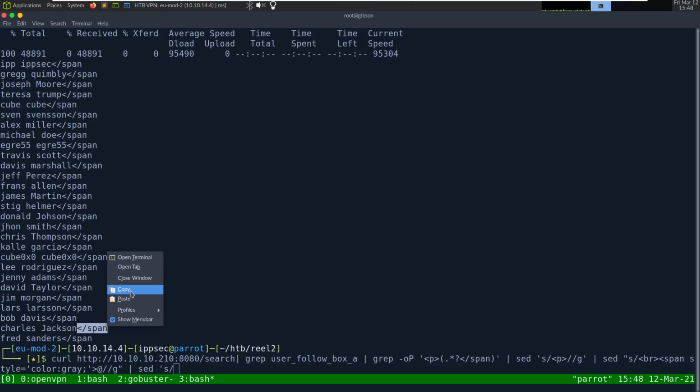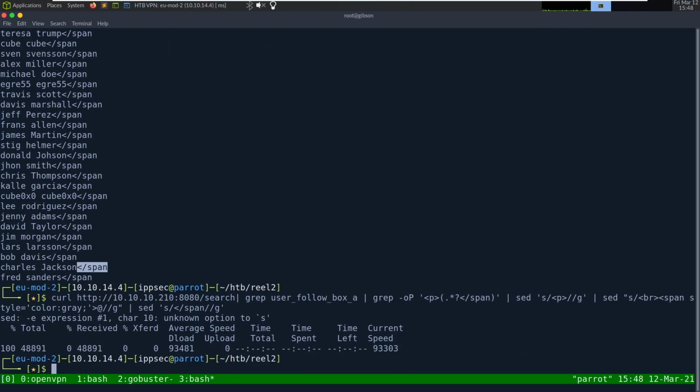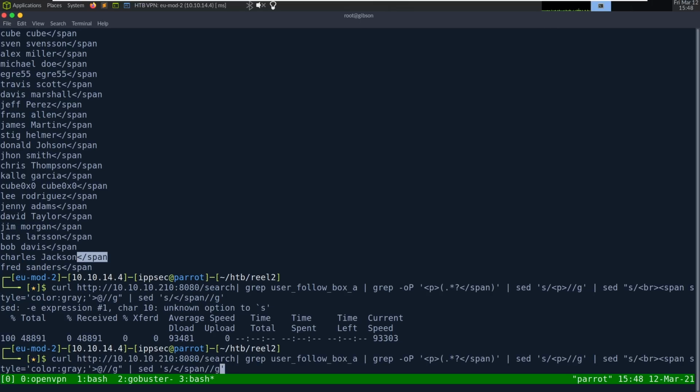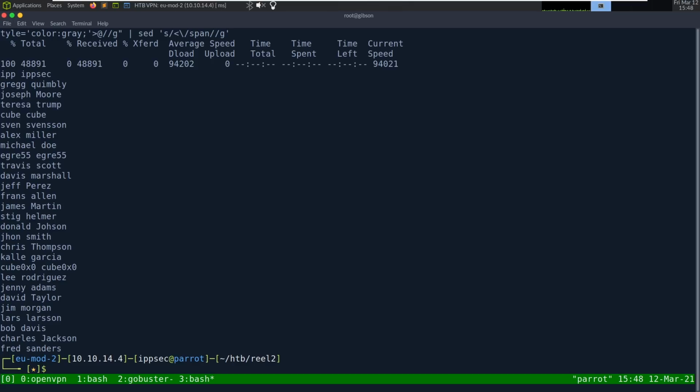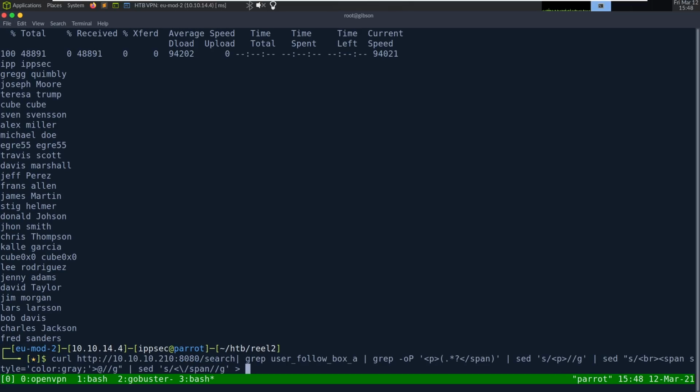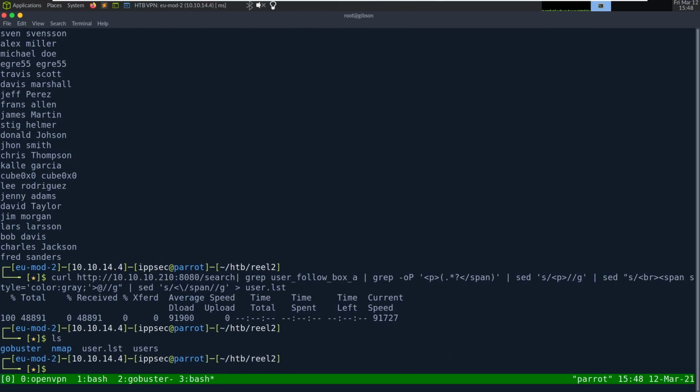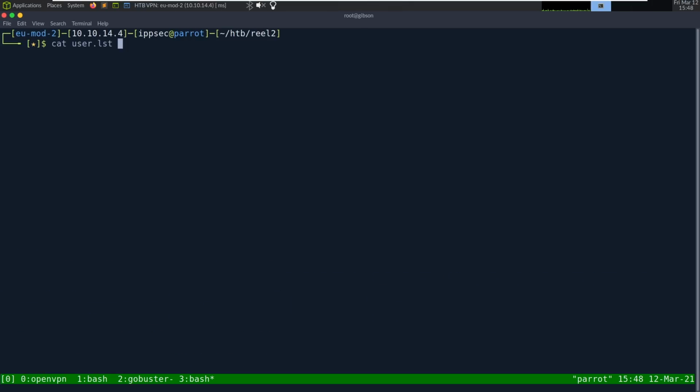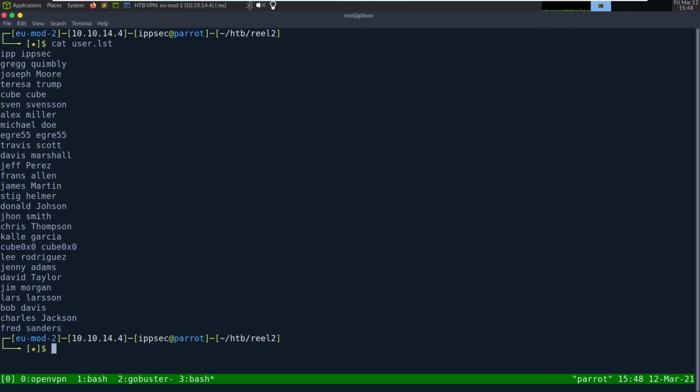And there's probably 100 better ways to do this, but sometimes it just comes down to using nasty one-liners. There's a slash here, so I've got to terminate that slash with a backslash. And now we have a list of first name and last name. user.lst. There we go. So if I cat this, that looks good.